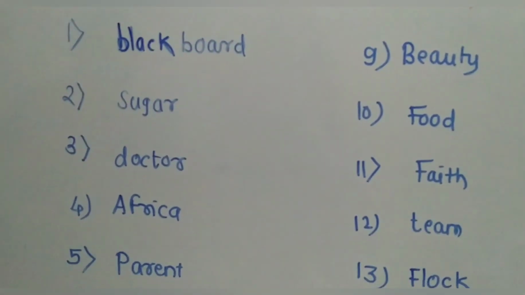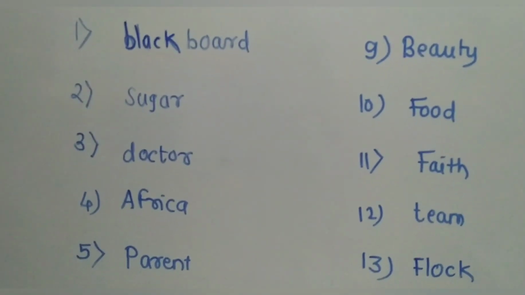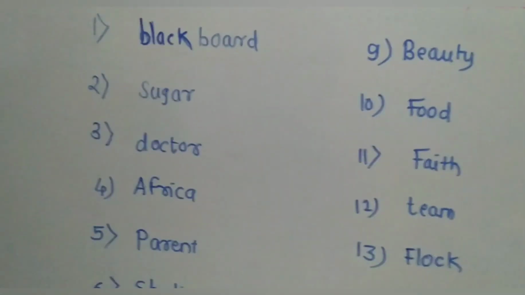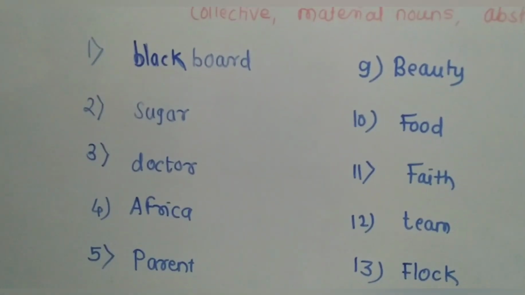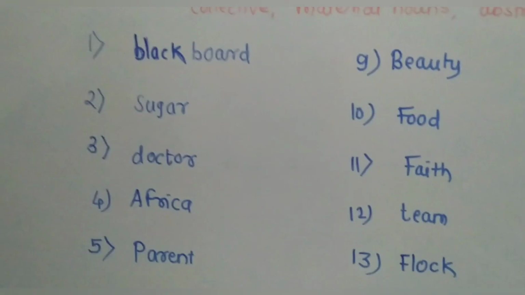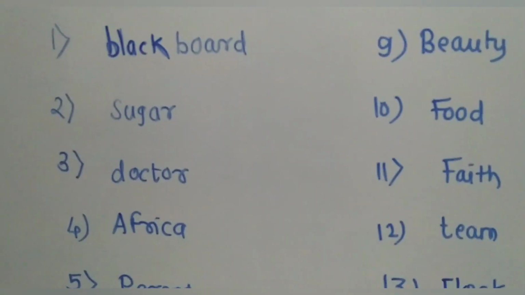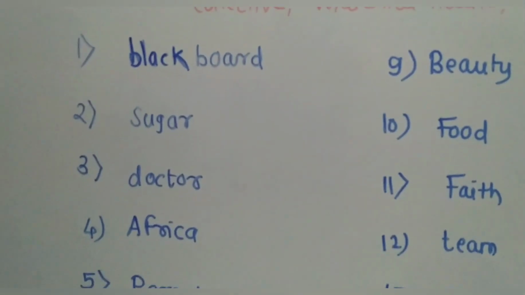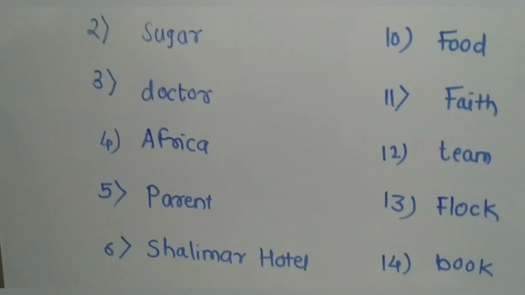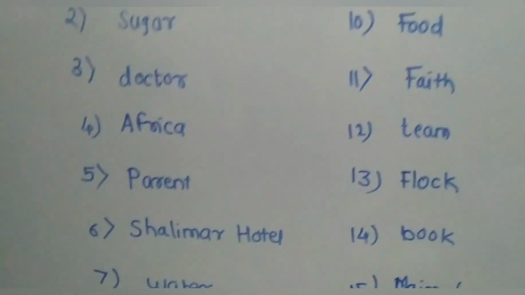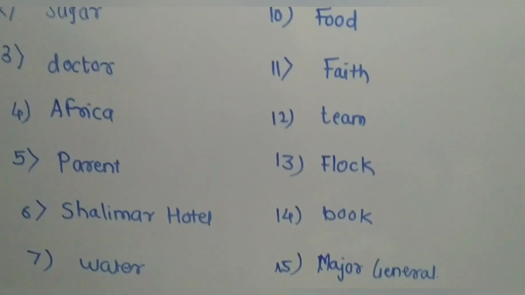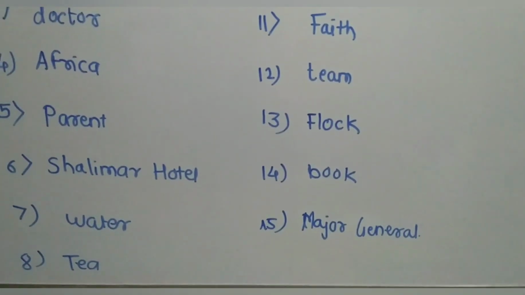That's why you should try to solve these types of examples, and you can easily get the marks. Now there are some words: blackboard, sugar, doctor, Africa, parents, Shalimar Hotel, water, tea, beauty, food, faith, team, fog, book, major and general.